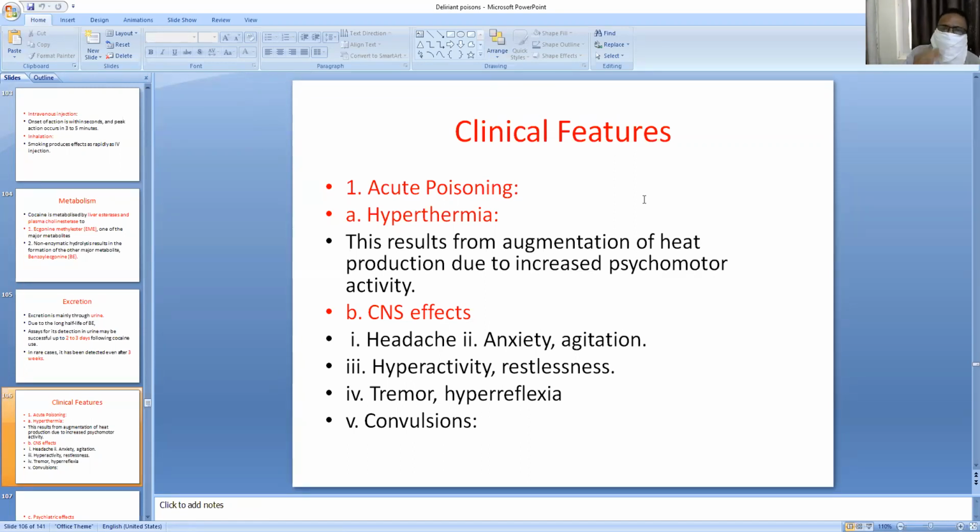Because of these 3 reasons, hyperthermia is produced by cocaine poisoning as an acute poisoning. This should be treated by giving IV fluids.